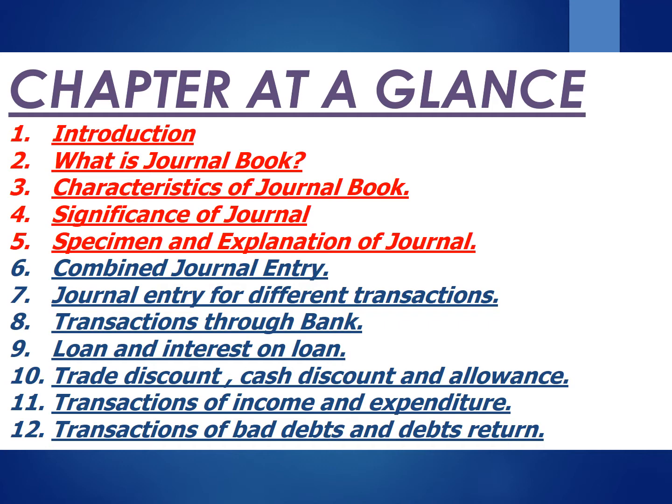10. Trade discount, cash discount and allowance. 11. Transactions of income and expenses. And last is transactions of bad debt and bad debt return.